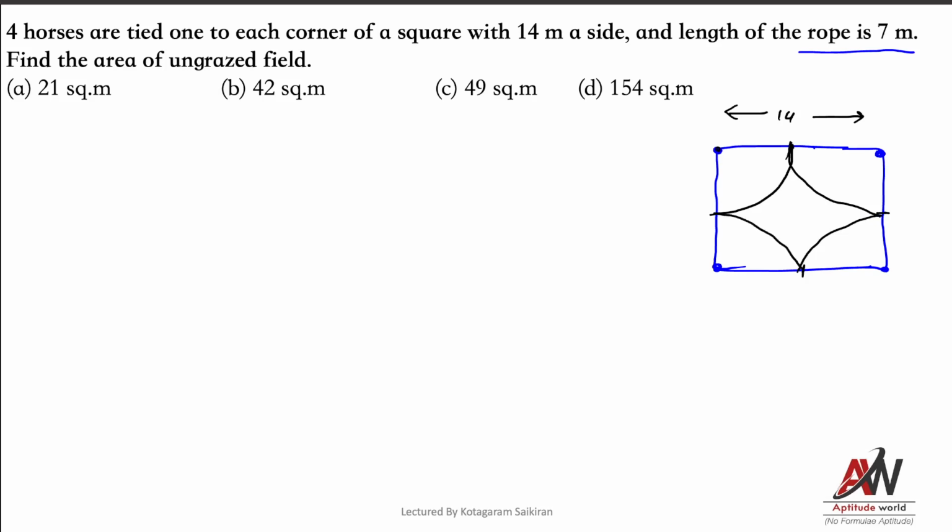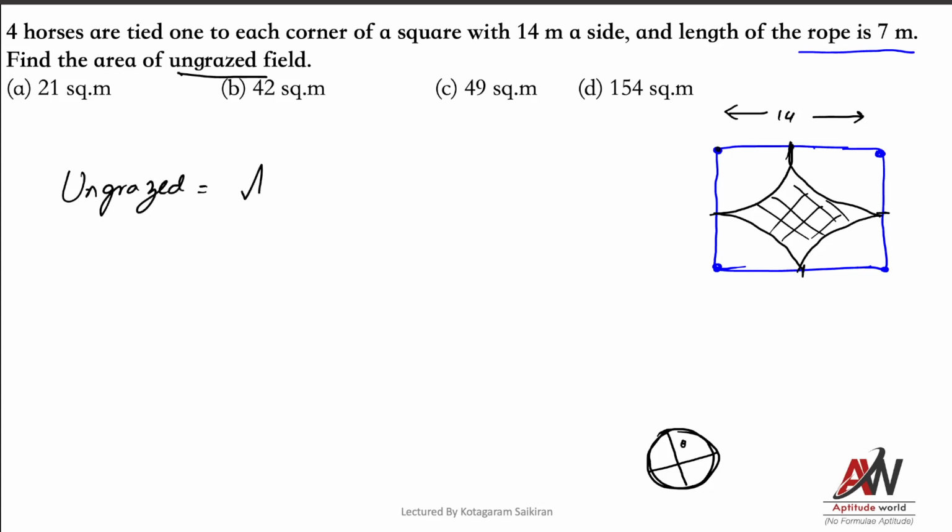See, what is the ungrazed field he is asking? Ungrazed field means we have 4 semicircles here. So what is a semicircle? So this is a circle, you think. See, if you take like this, so this is a semicircle, right? Am I correct? So 4 semicircles is equal to a single circle. So this will be the ungrazed area. Can I tell that ungrazed area is equal to area of square minus area of circle.